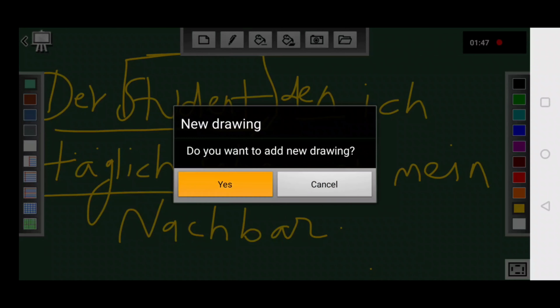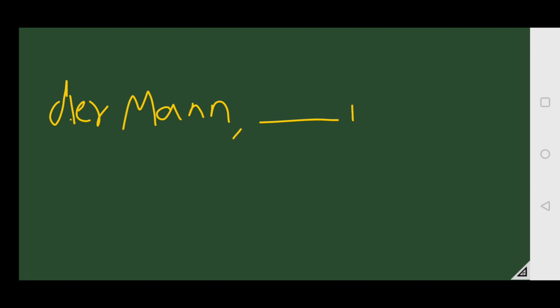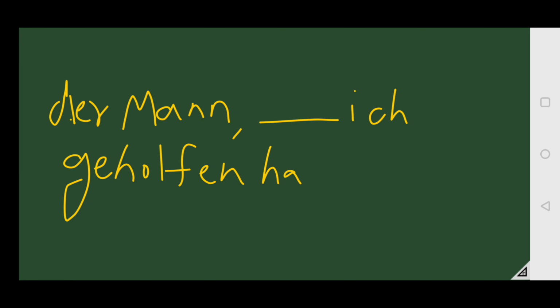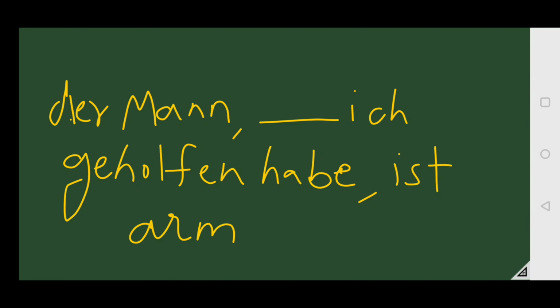Let's see one more example. Der Mann, dem ich geholfen habe, ist arm. So first of all we check the noun before the comma. This is the noun and the article of man is der. Now we got the article der. Now we see the case after the comma. We see the sentence between these two commas.